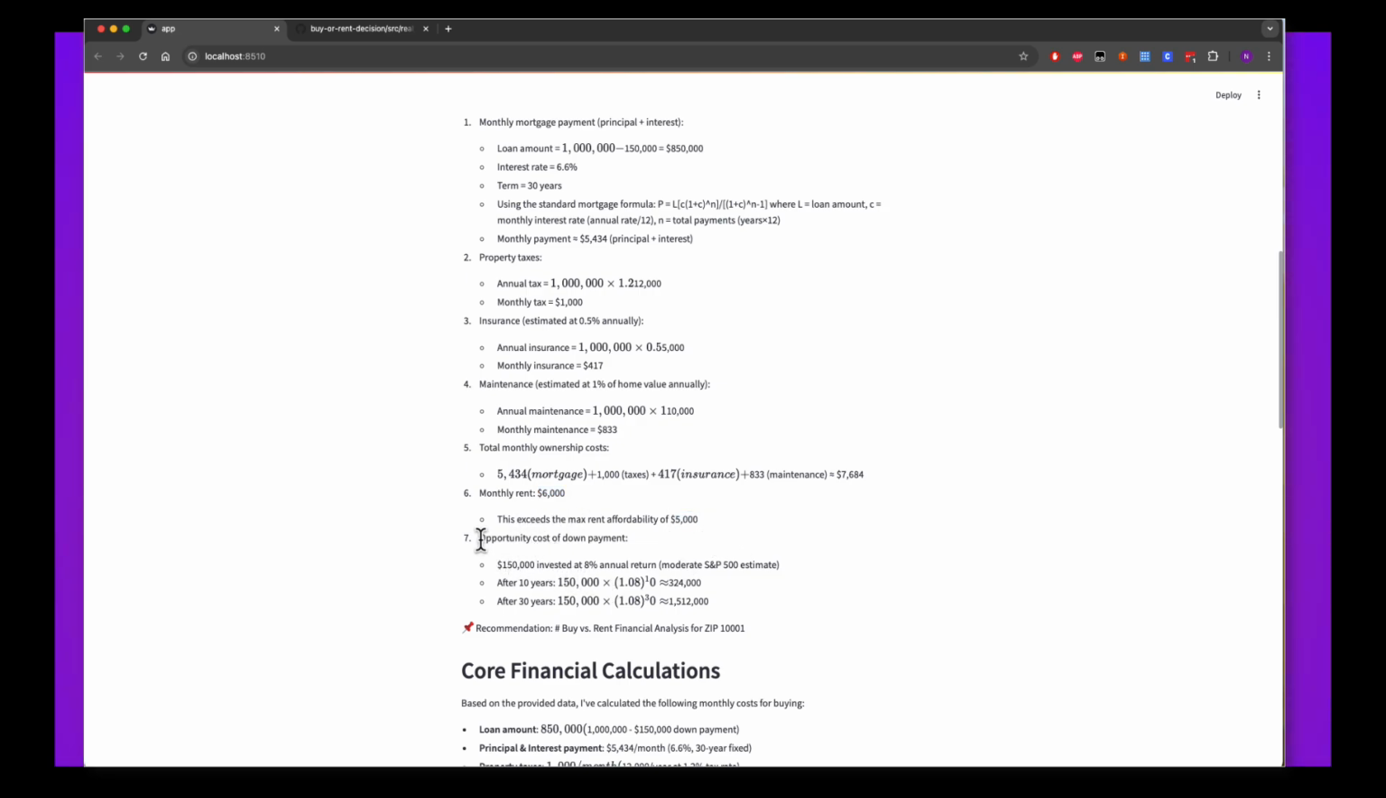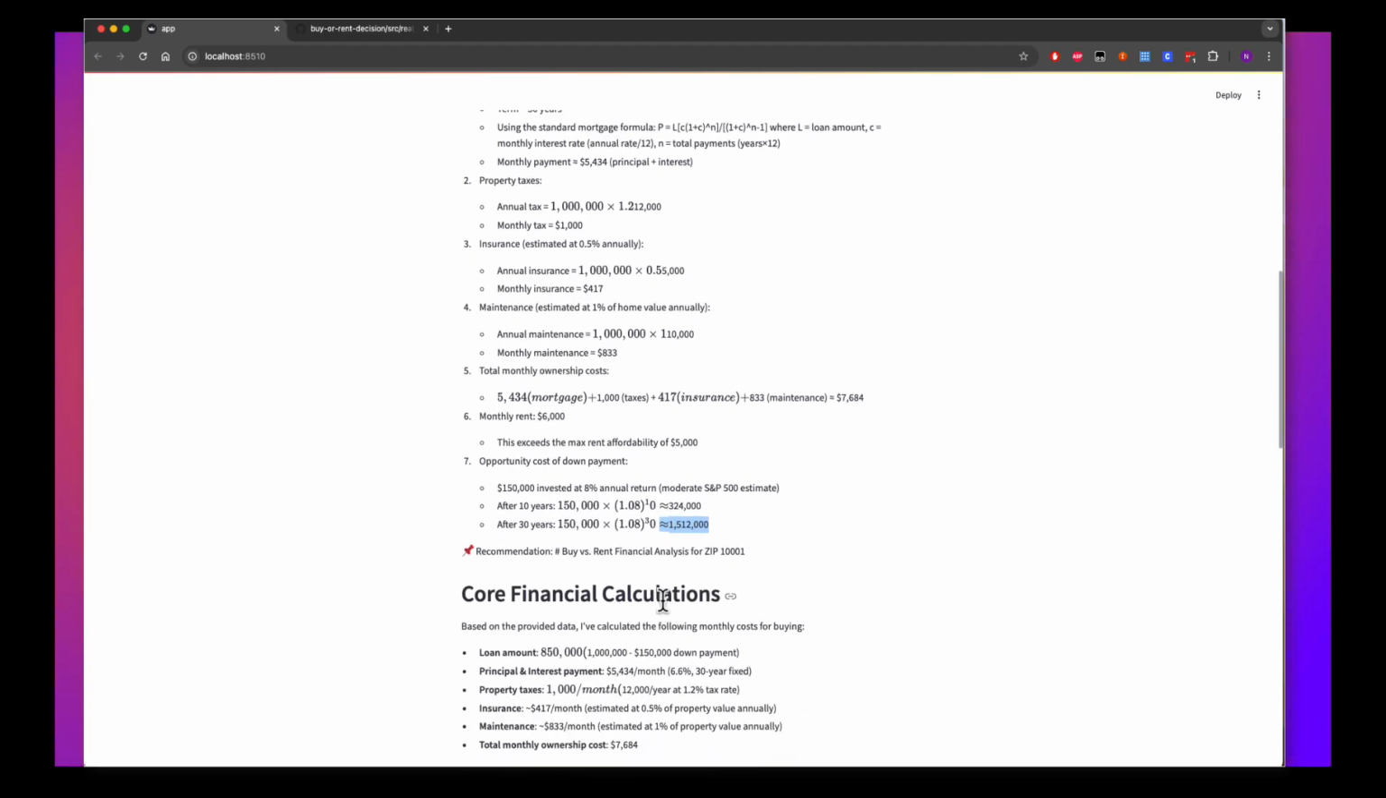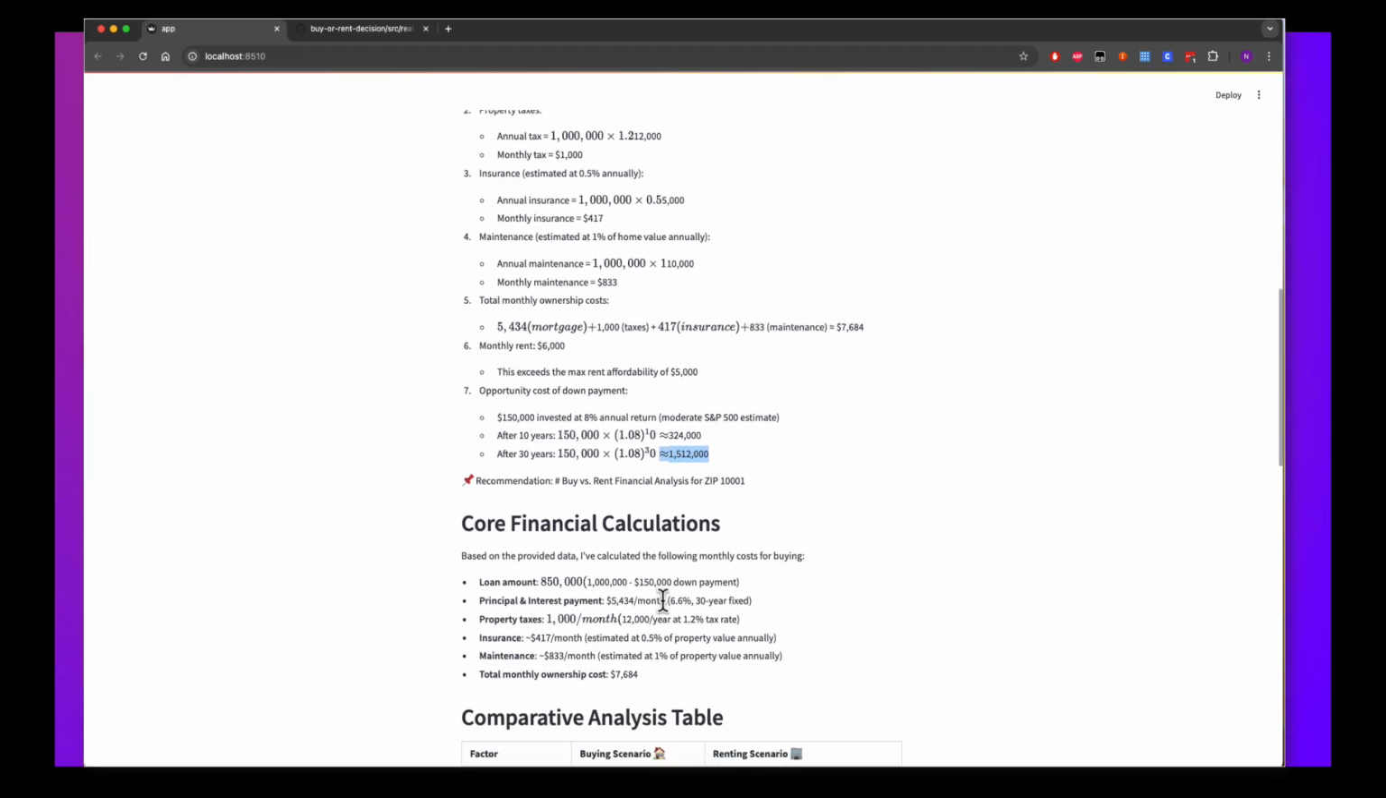I am able to do that. Opportunity cost for down payment: if I invest that into the S&P, I will be getting 8%, the moderate return, right? I will be getting this much of return in the next 30 years, right? I think it's approximately 1.5 million.